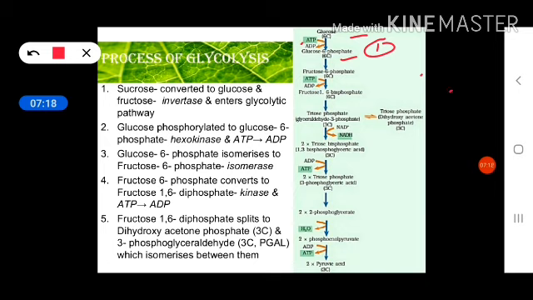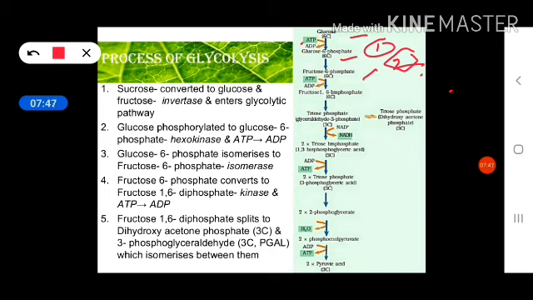One is glyceraldehyde 3 phosphate and the other is dihydroxyacetone phosphate. In short we can say glyceraldehyde 3 phosphate is GAP, and dihydroxyacetone phosphate, you can say DHAP, to keep remembering.